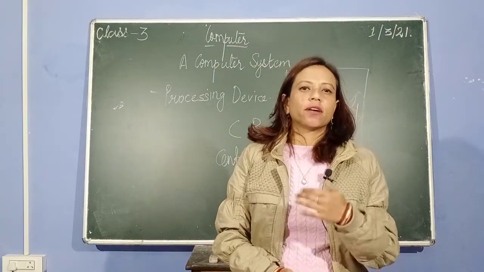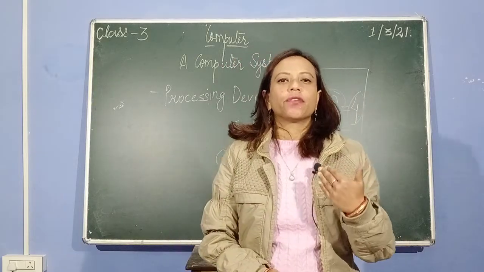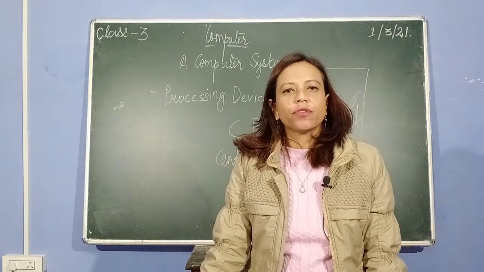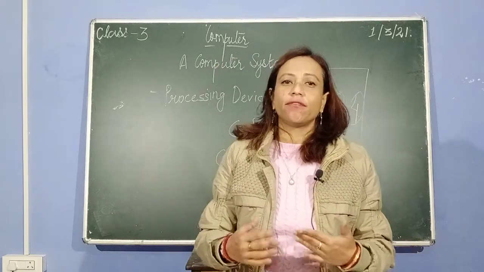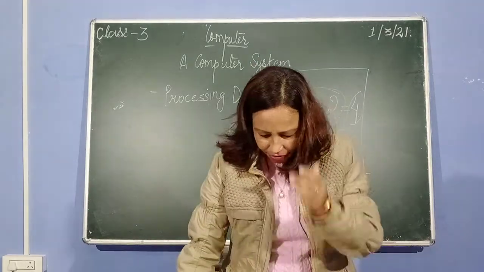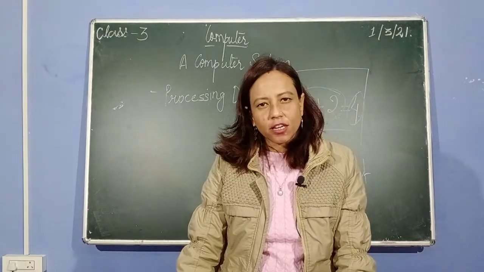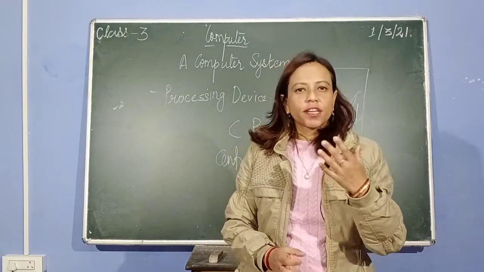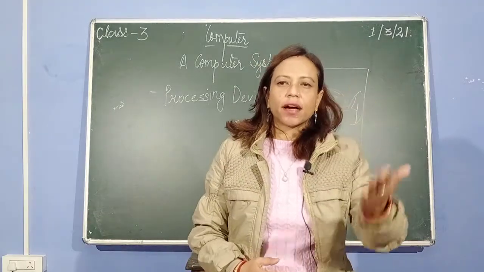When you give a command to the computer, the processing does the work. It makes your work easy. Suppose you want to write in a capital letter, small letter, spelling mistakes, everything is corrected by your CPU, your Central Processing Unit. That's why it is called the brain of a computer. Whatever you study, whatever you do, all the commands, all the work are done by your brain.